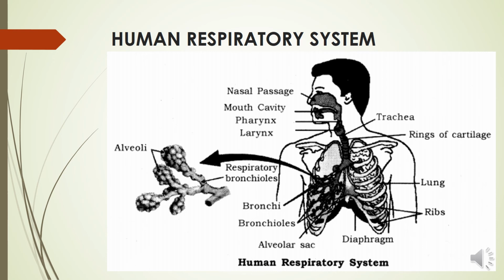Now within the lungs, the passage divides into smaller and smaller tubes, and then finally terminates in a balloon-like structure called alveoli. You can see in the diagram, the zoomed alveoli structure. What is the main function of that? It provides a surface for the exchange of gases. So alveoli have a very crucial role in the human respiratory system, because they provide a surface where the exchange of oxygen and carbon dioxide takes place.